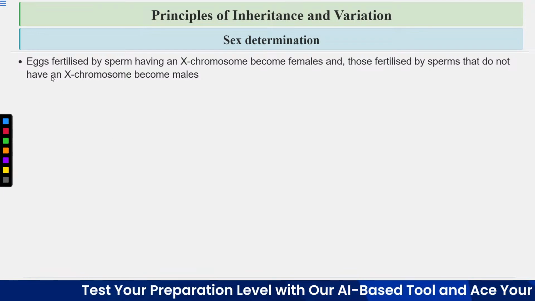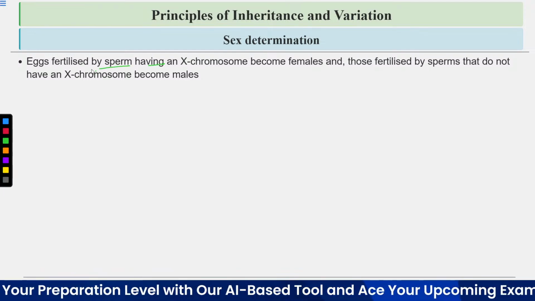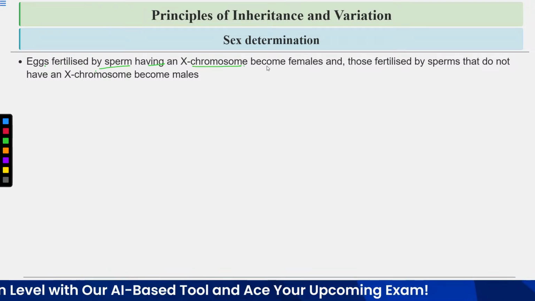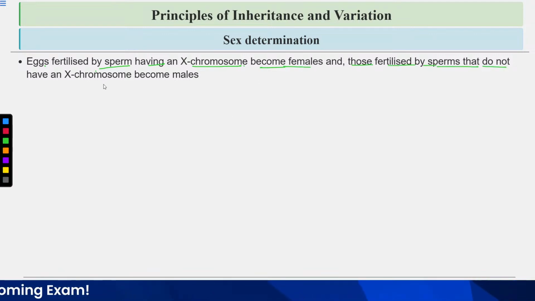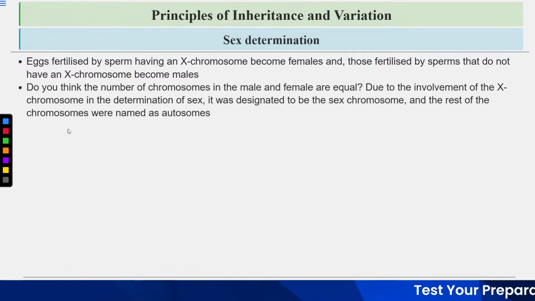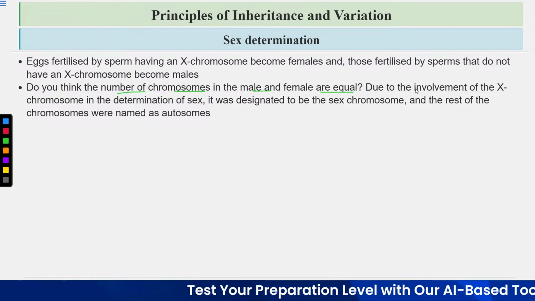Eggs fertilized by sperms having an X chromosome become females, and those fertilized by sperms that do not have an X chromosome become males. Do you think the number of chromosomes in the male and the female are equal?